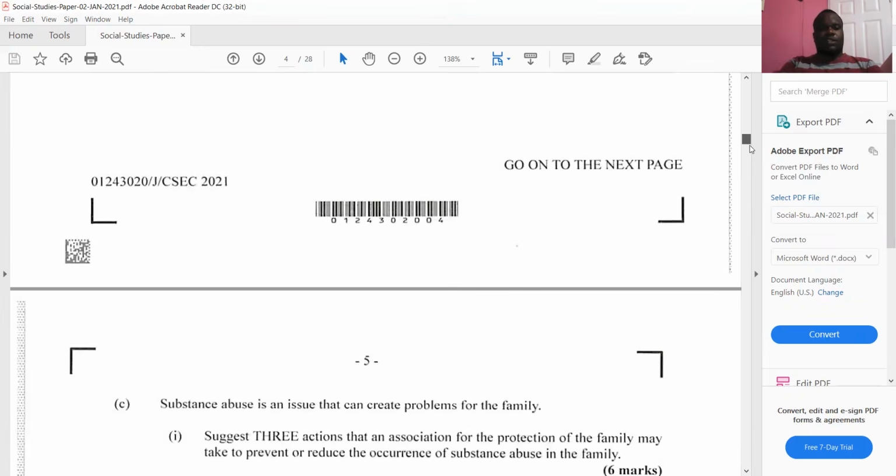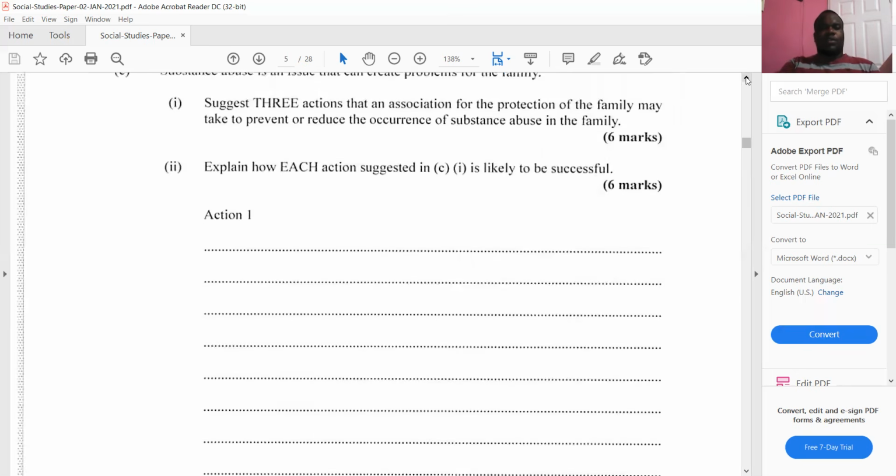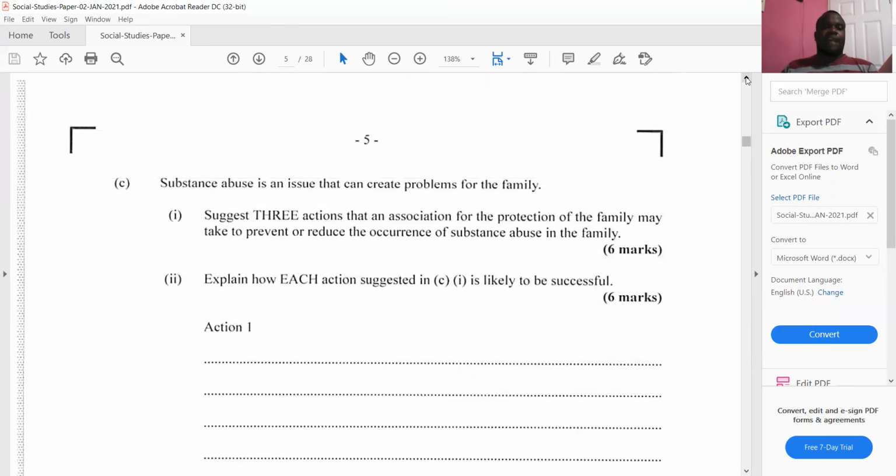So let's go to question C now. Question C says, substance abuse is an issue that can create problems for the family. So it says, suggest 3 actions that an association for the protection of the family may take to prevent or reduce the occurrence of substance abuse in the family. Next part says, explain how each action suggested in C(i) is likely to be successful. Again, this is where a lot of students fall down. This is asking you to suggest an action and then justify that very same action that you gave.